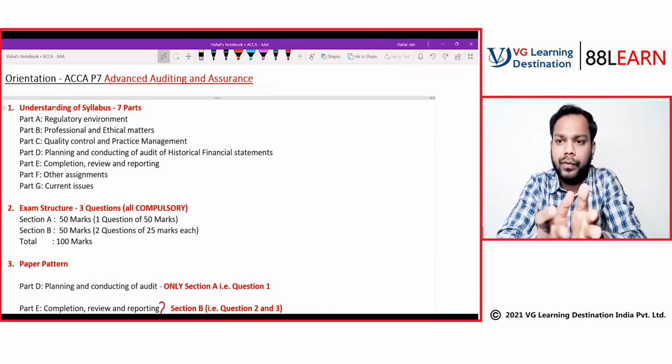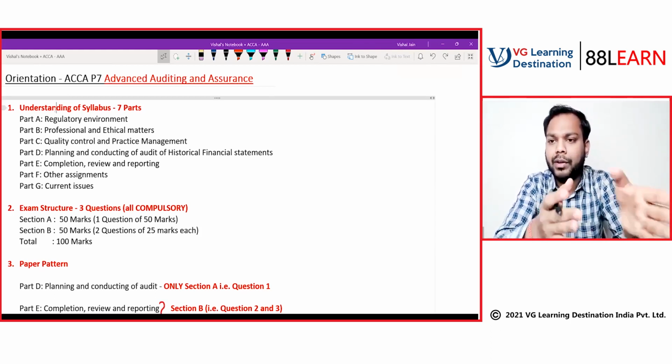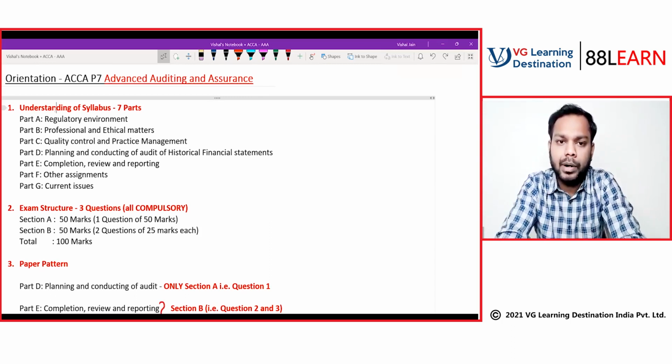Even if you have not done your F8 paper, that is, you have got exemptions and have come directly to the AAA paper, I assume that you already have an understanding of the basics of auditing. Also, in my live classes, I will be discussing a few very important things which, though they were part of the F8 paper, are still relevant and make sense here.